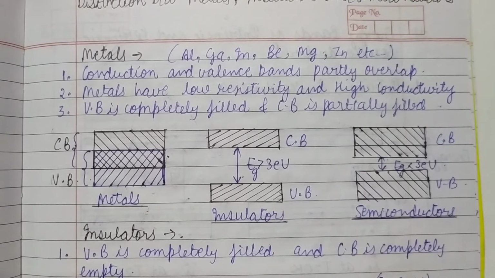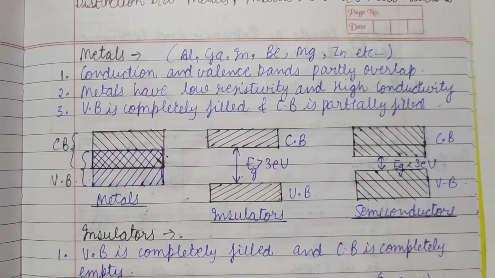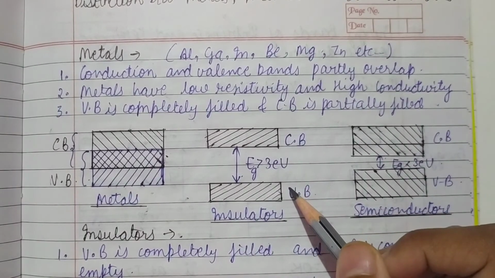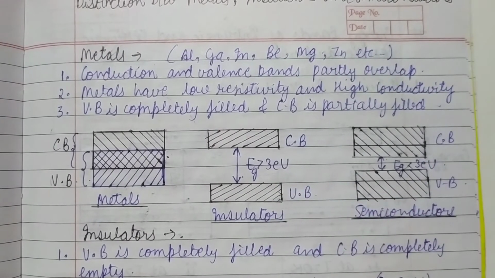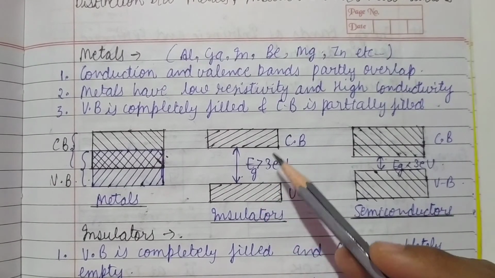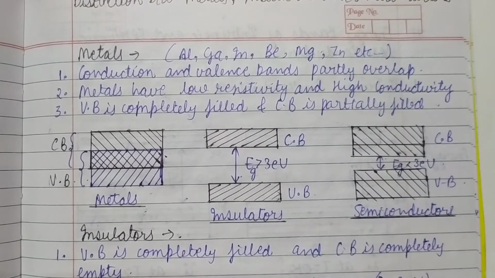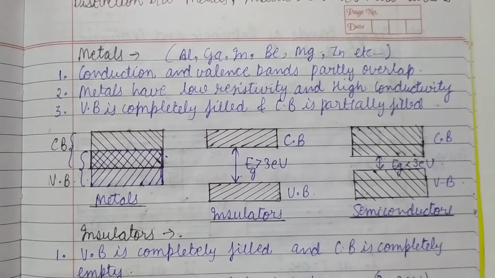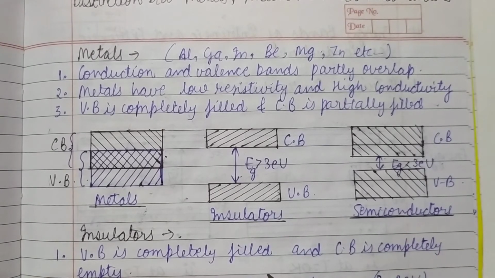Now what are insulators? When there is an energy band gap between the conduction band and valence band, and this energy gap is so huge or so large that the electrons from the valence band cannot travel to the conduction band, even after some external force or some external energy is supplied to the electrons in the valence band, still the electrons do not gain sufficient energy to travel from the valence band to the conduction band. Okay, so this type of substances are known as insulators.